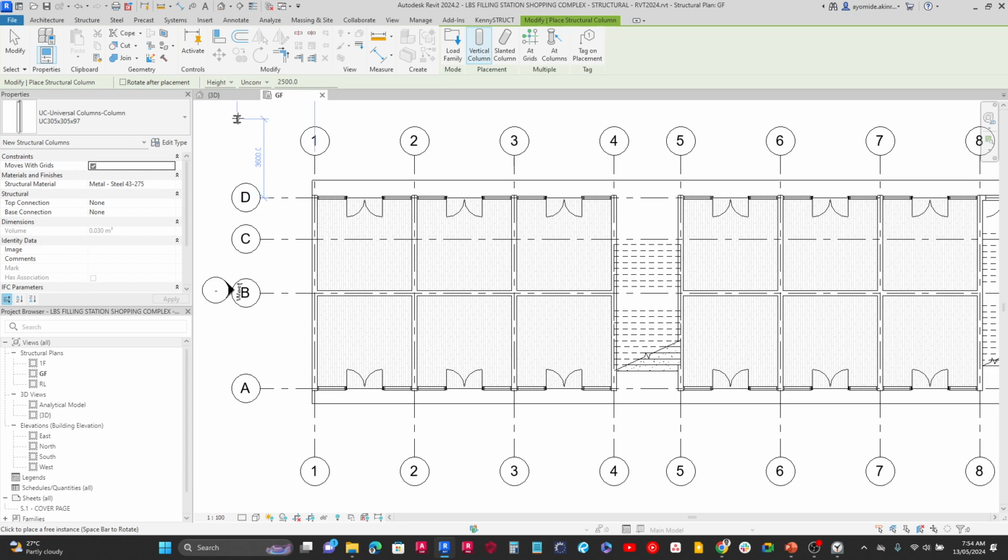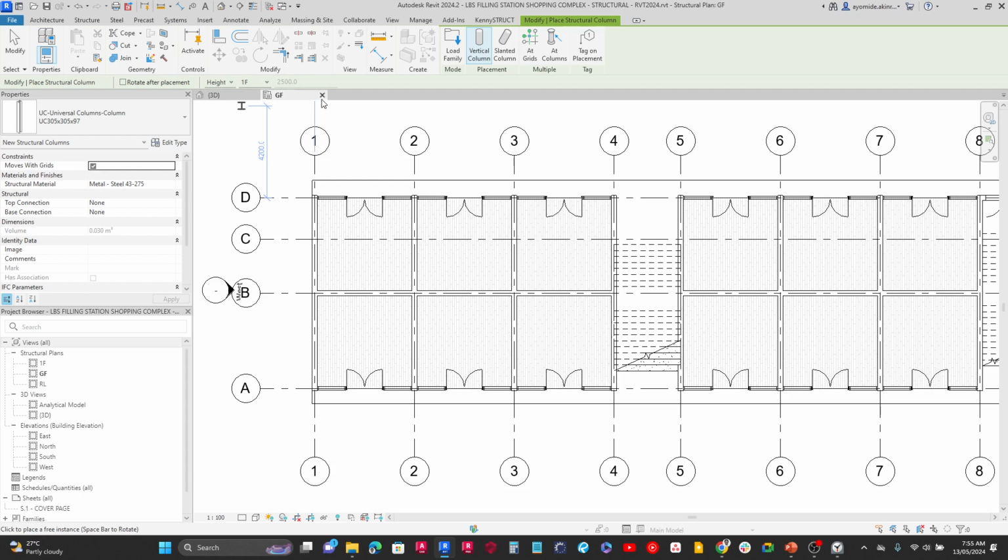After I've set height, I'm going to select this to specify the level I want. Right now it has been set to unconnected. Now if it is going to be on unconnected, it means that I can specify a height of the column. So you can see that I can actually put the value here. But if I specify a particular level that's already been defined in the project, like the first floor, you can see I no longer have the opportunity to edit the value.